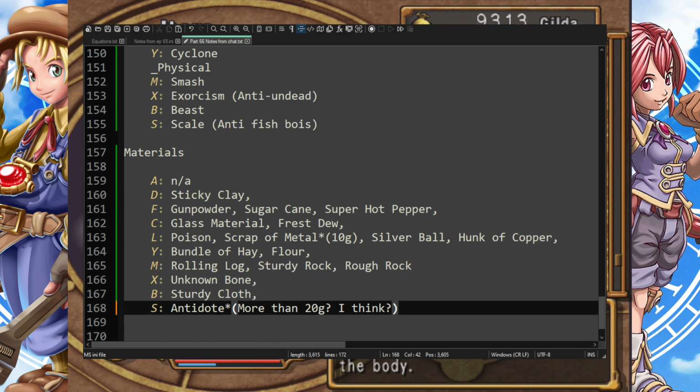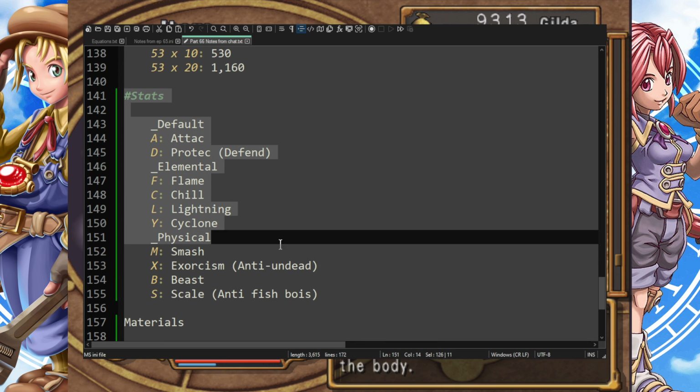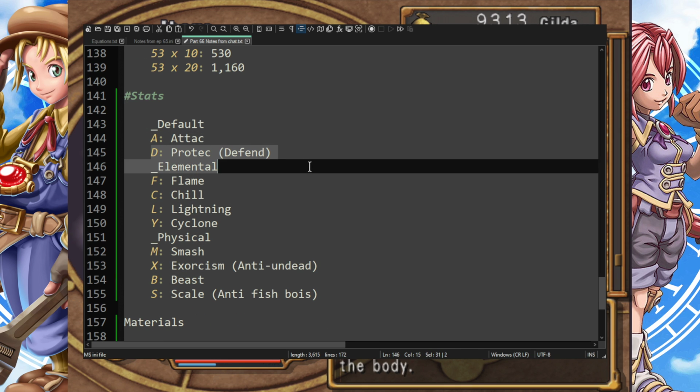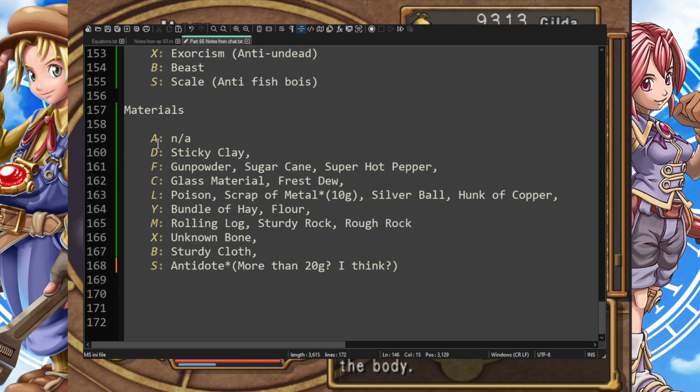Look at this. So I have a little thing here to kind of say what everything is, right? A is attack, D is protect, F is flame, C is chill, L is lightning, Y is cyclone, M is smash, X is exorcism, B is beast, and S is scale. This is based off that window we had for weapon development. So under materials, right?